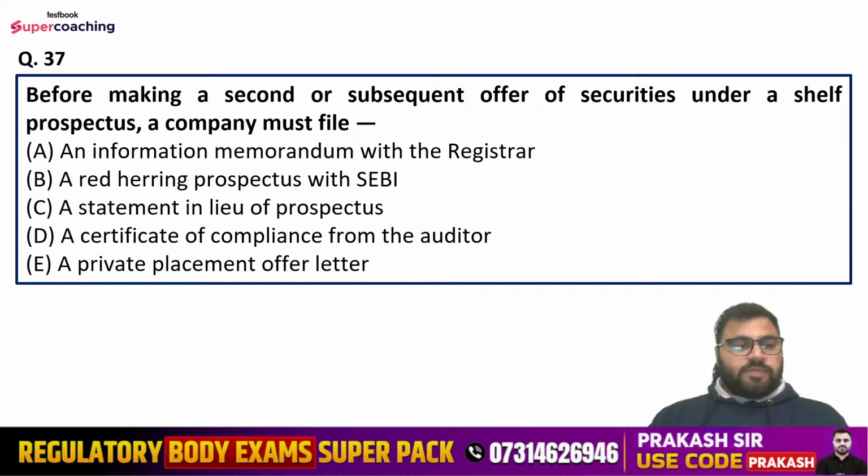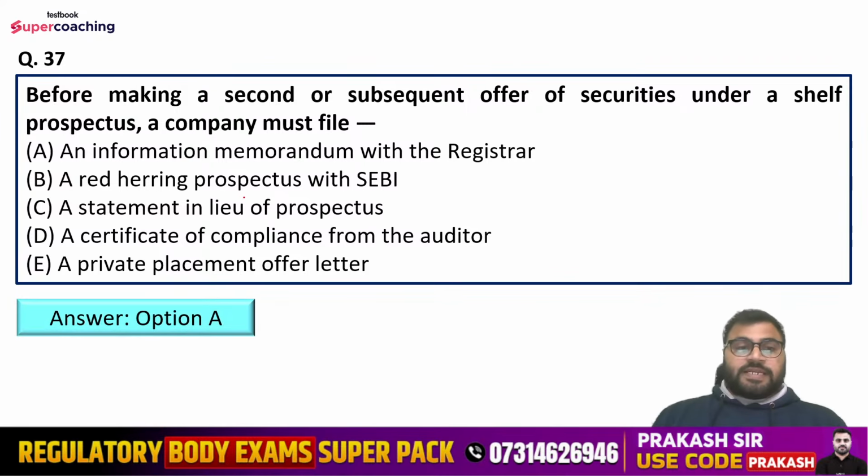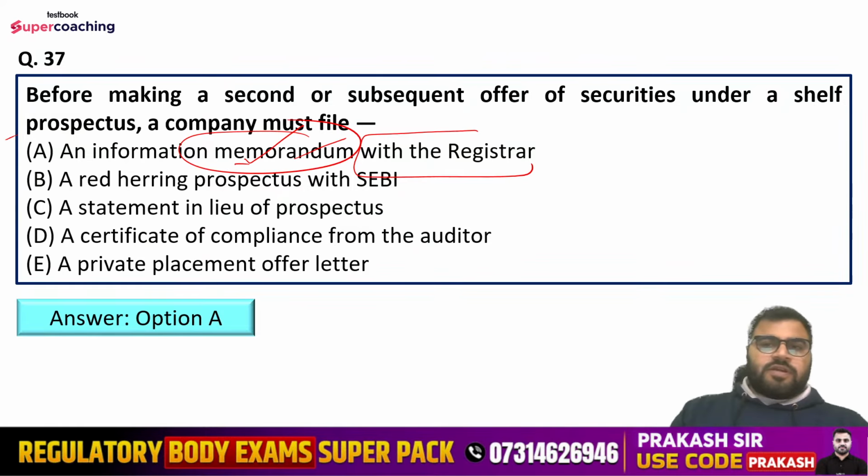Nilesh is saying option A, Lakshman is saying option B. Anshika is saying A, Mansi is saying A. Yes, guys, what about others? So the right answer is option A only, that is an information memorandum with the registrar. Once the shelf prospectus has already been submitted with the registrar, then in that case, an information memorandum shall be required till the validity of the shelf prospectus.